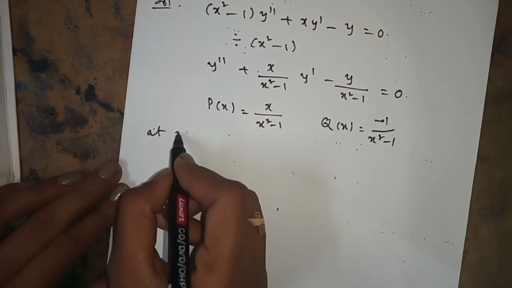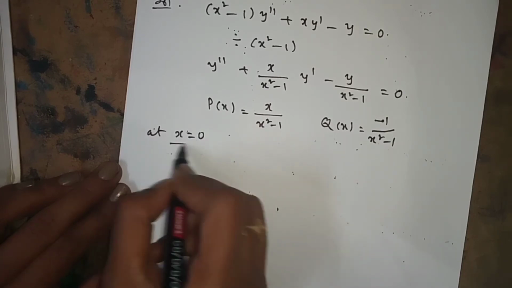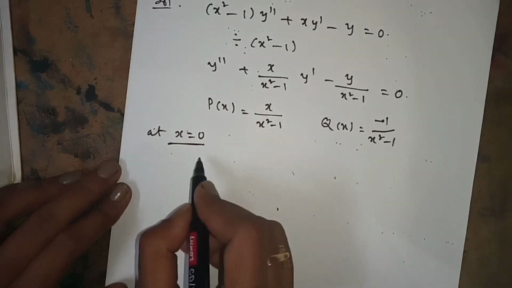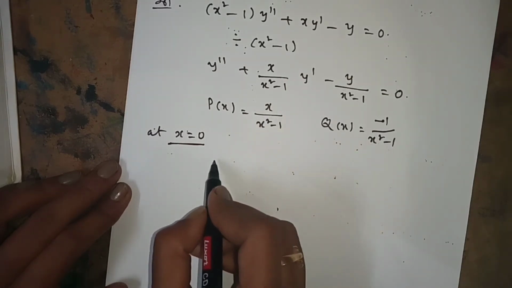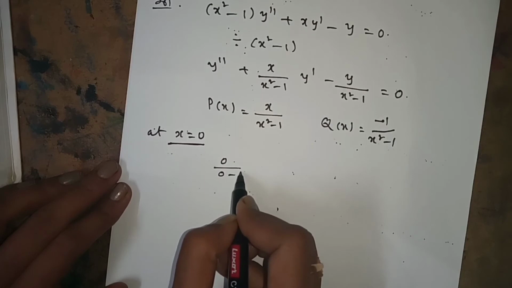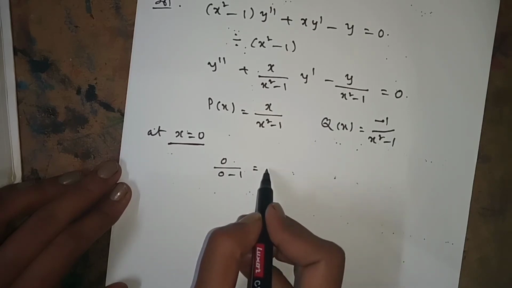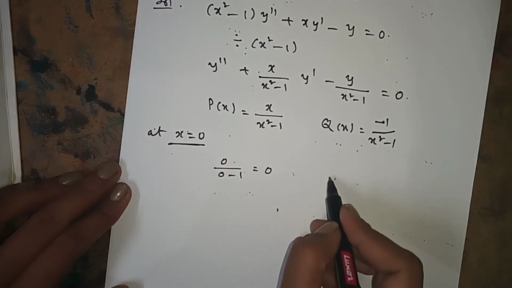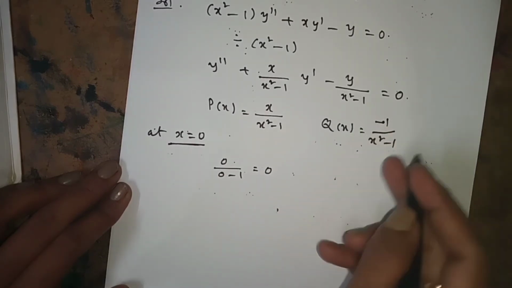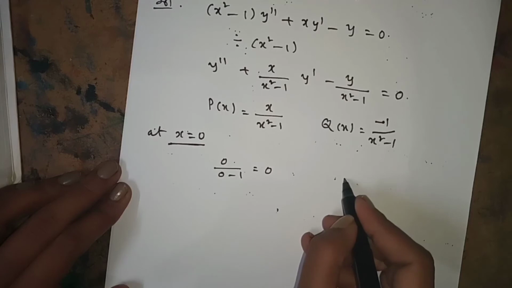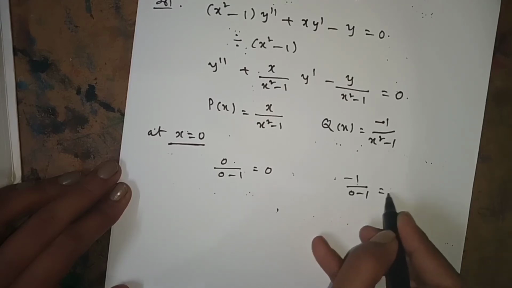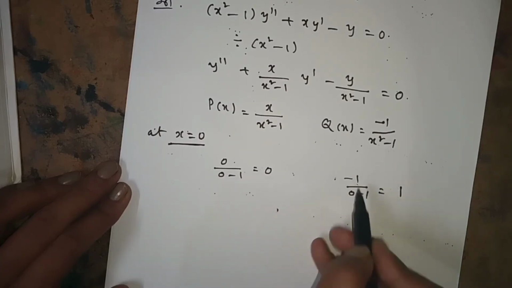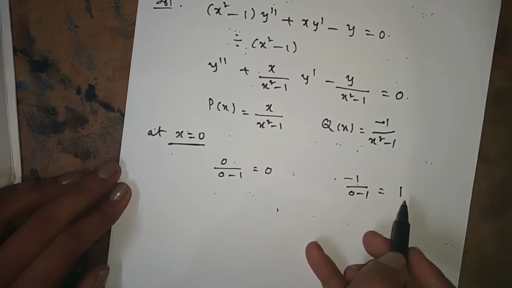Now at x = 0, we will check whether x = 0 is an ordinary point or not. If you substitute x = 0 in P(x), we get 0/(0 − 1), that is equal to 0. If you substitute x = 0 in Q(x), how much you will get? −1/(0 − 1), that is equal to 1. Here 0 by anything is 0, and here the minus 1 gets cancelled, giving 1.